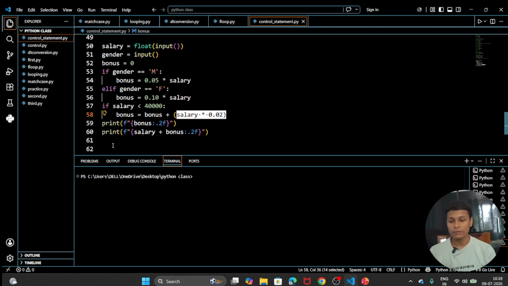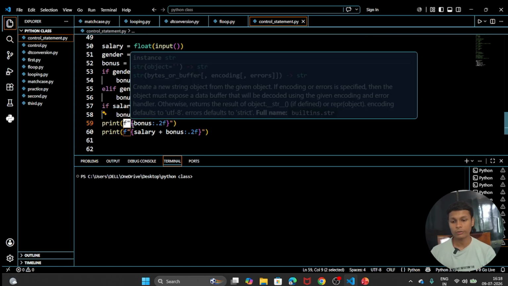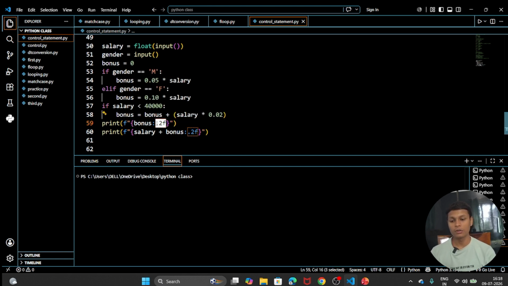After that we are going to print our bonus, where we are using an f-string because we have to convert the value to two decimal places. Although you can use the format method or any other method, there are three or four methods to convert to decimals, so you can use any of them, no problem. Now we are going to simply print the bonus, because we want the bonus in the first line. After that we are going to print the salary plus bonus, because we print the total salary of that month after adding the Diwali bonus.